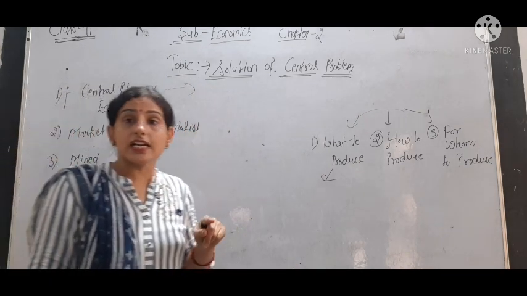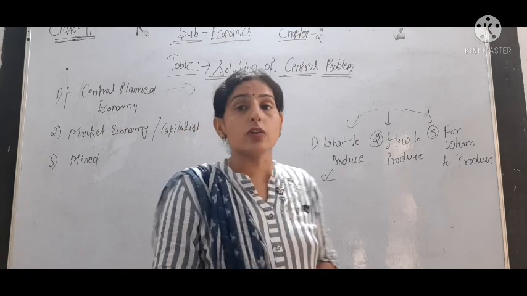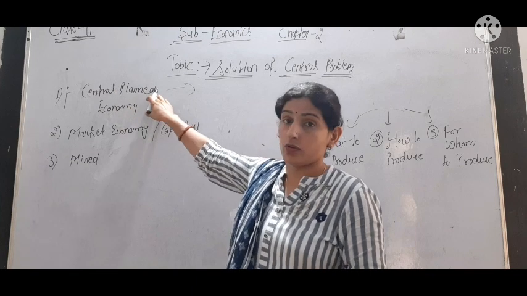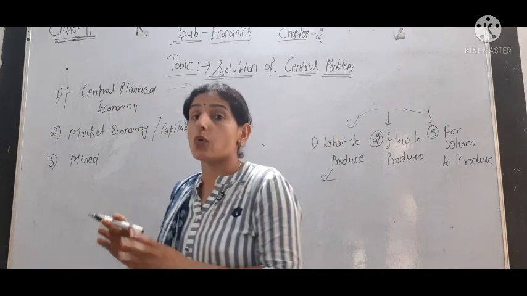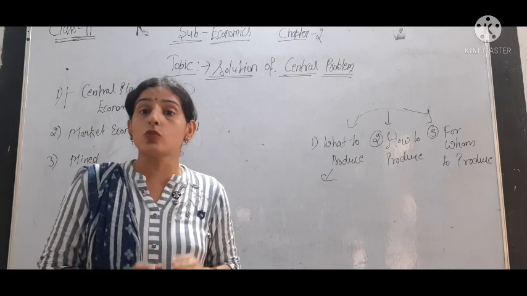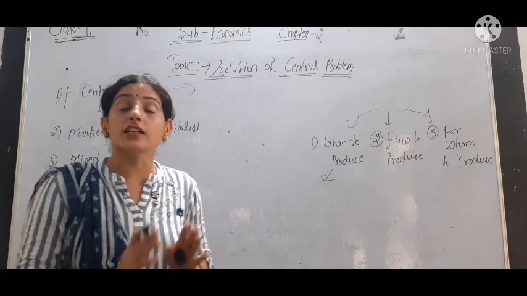So in a central planned economy, an example is Russia. Russia is a central planned economy, a socialistic economy. It means all the decisions related to production, what to produce, how to produce, for whom to produce, are taken by the government.